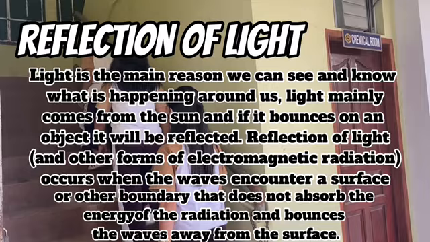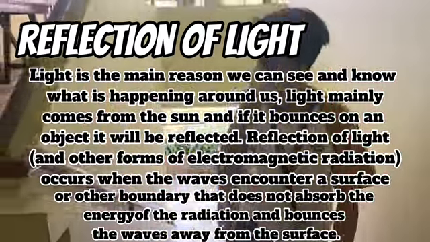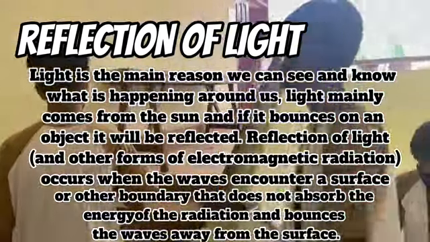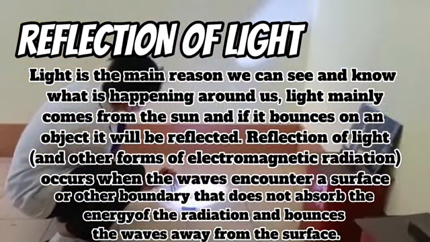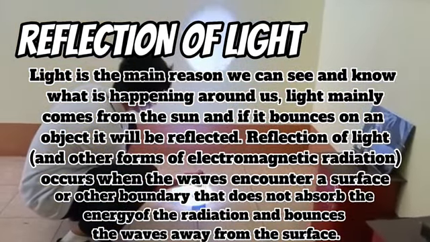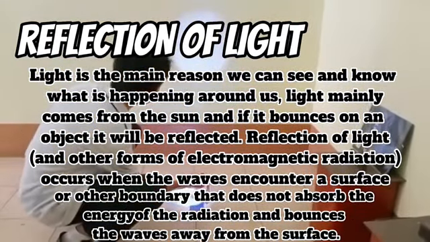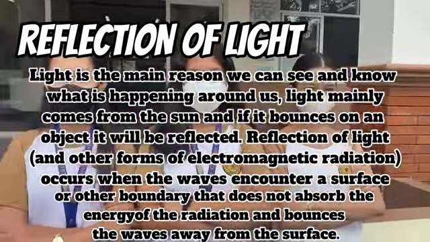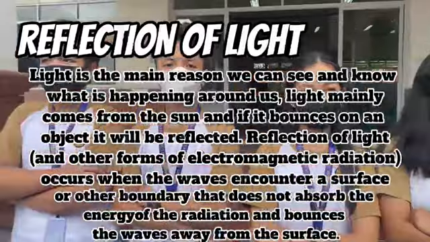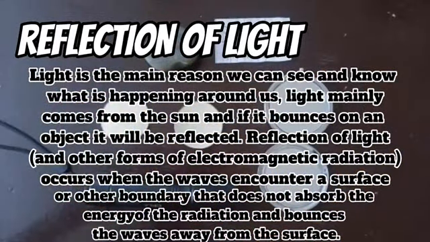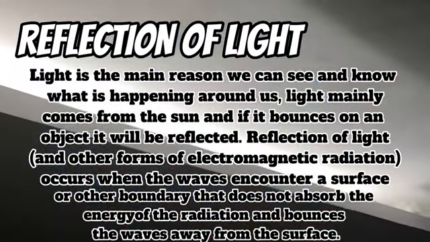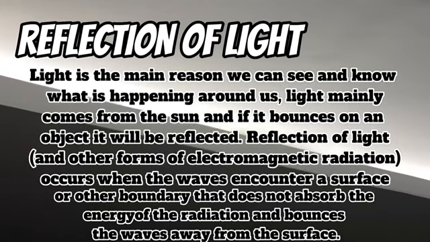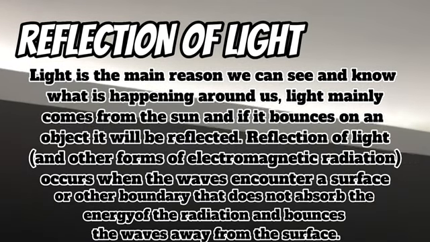is the main reason we can see and know what is happening around us. Light mainly comes from the sun, and if it bounces on an object, it will be reflected. Reflections of light and other forms of electromagnetic radiation occur when the waves encounter a surface or other boundary that does not absorb the energy of the radiation and bounces the waves away from the surface.